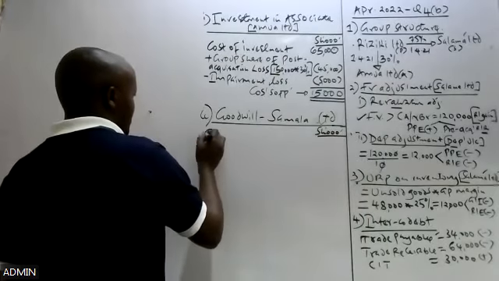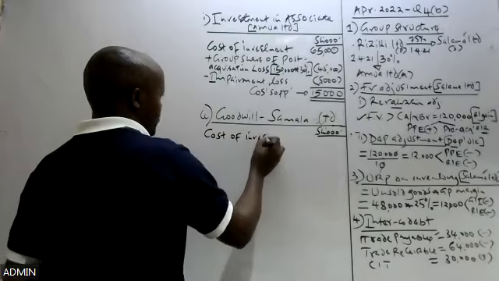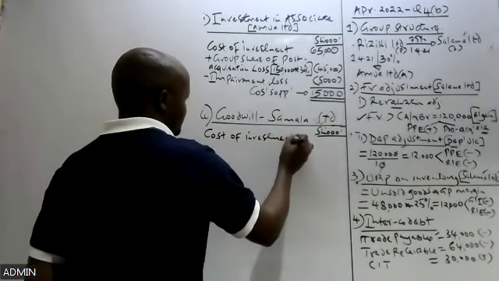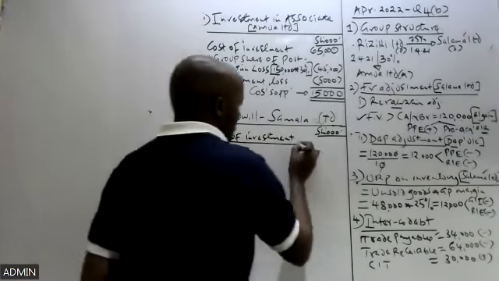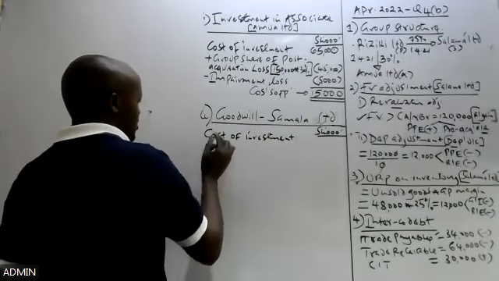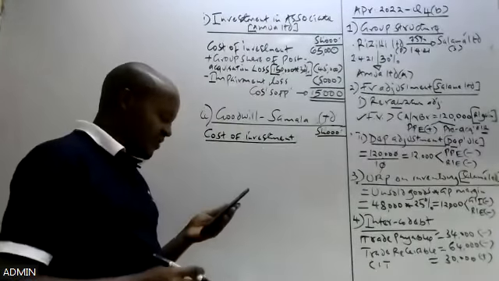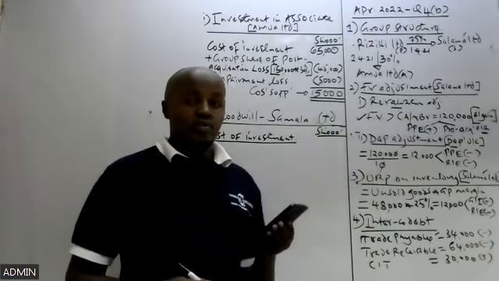So how do we compute this goodwill on acquisition? First of all, we take into account the cost of investment. Now, this cost of investment, if you go back to the first paragraph of that question, you'll be able to see the cost of investment comprised of two components.